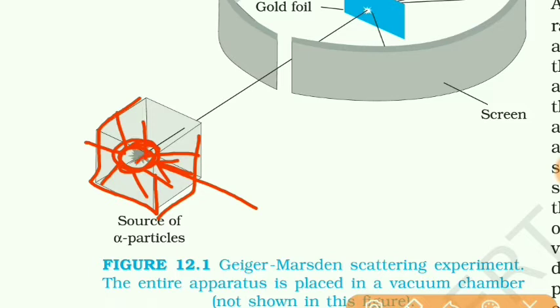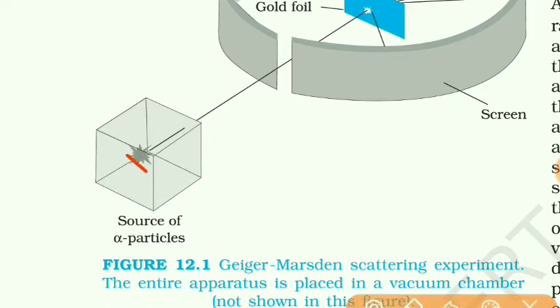A very narrow hole is created so that alpha particles will move in a straight line through this hole. Remaining alpha particles are absorbed by the lead, and only those alpha particles will come in a straight line which pass through that hole.